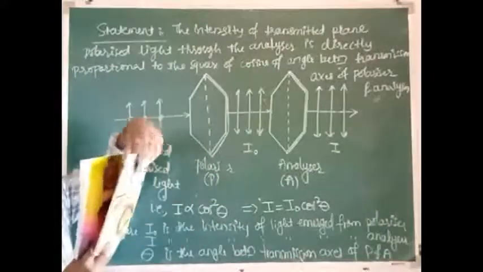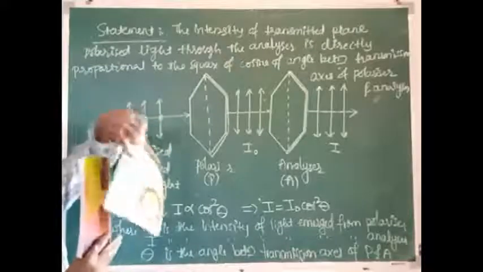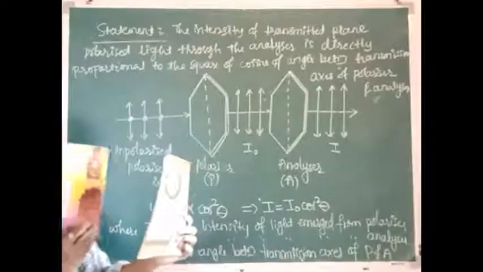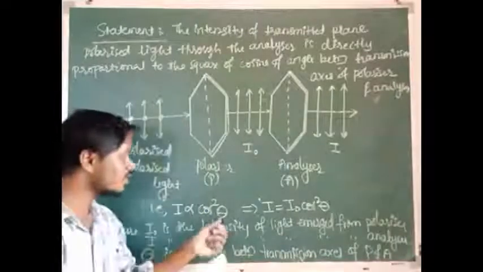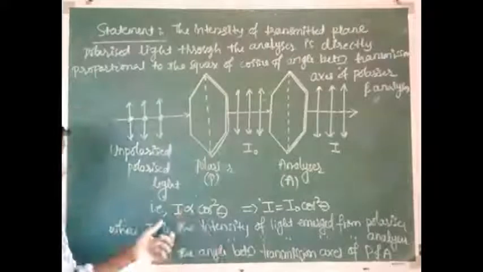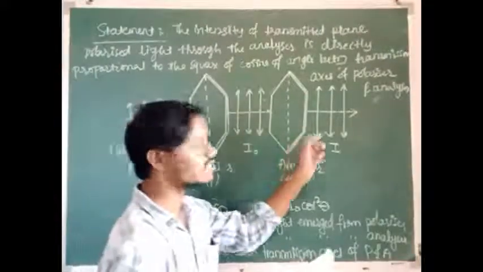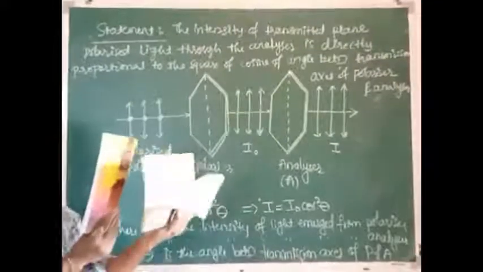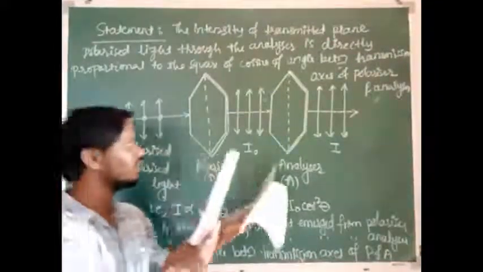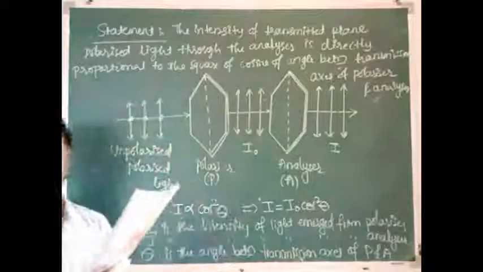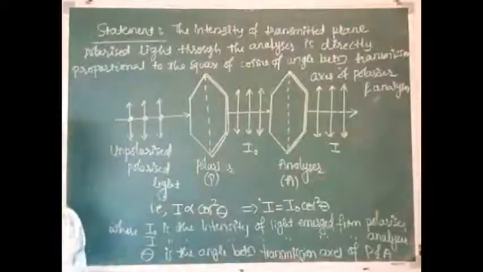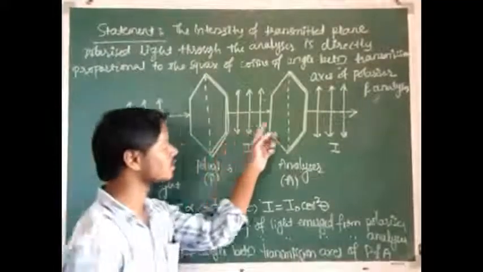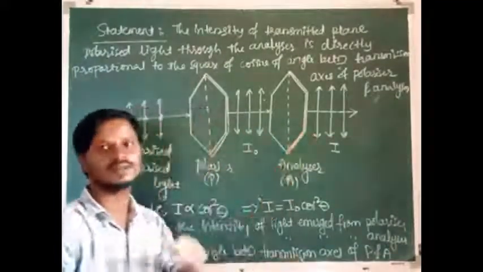Suppose I rotate the analyzer by 180 degrees. Again the intensity of the transmitted light is maximum. So if theta is 0 or theta is 180, the intensity of the transmitted light is maximum. But if theta is 90 degrees, then the intensity of the transmitted light through the analyzer is 0. So we determine the intensity of the transmitted plane polarized light through the analyzer by Malus law.